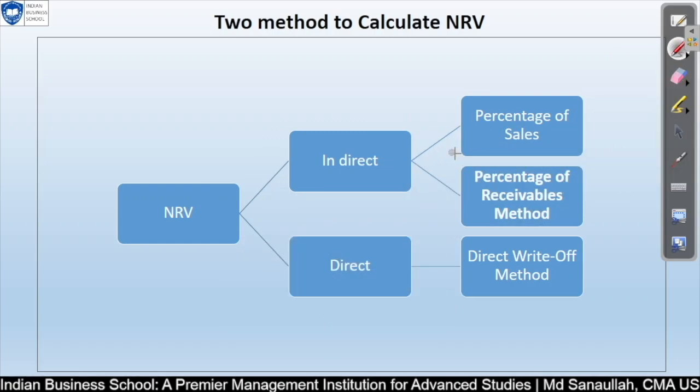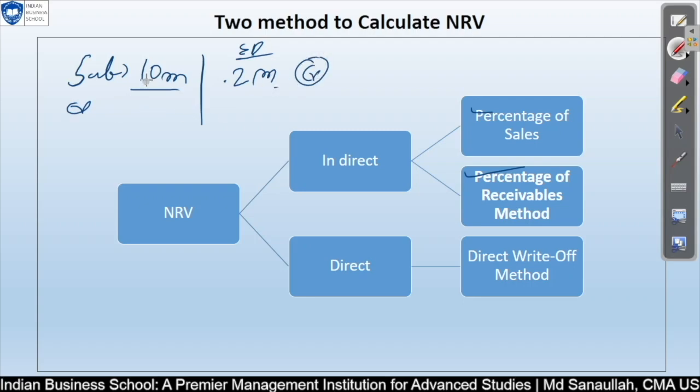So there are two different methods in the indirect approach: one is percentage of sales and another is percentage of receivable. Percentage of sales is simply this: if you have total sales of 10 million, maybe you are selling on credit, you may have sold the entire 10 million on credit, and you received money also, but at the end of the period you only have 2 million in the receivable part in the balance sheet. The receivable is in the balance sheet, and the sales belong to the income statement.